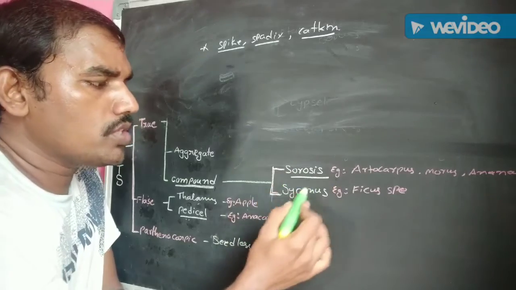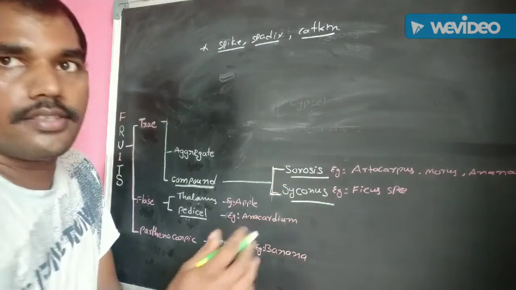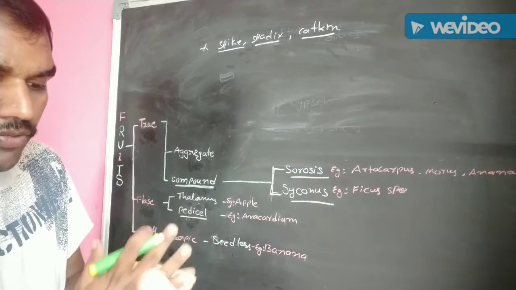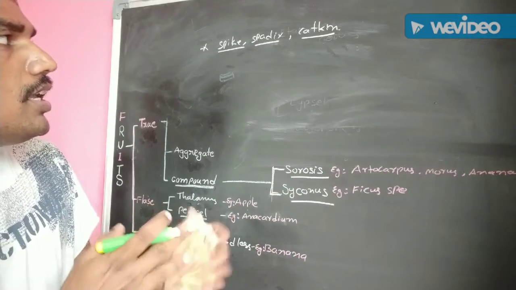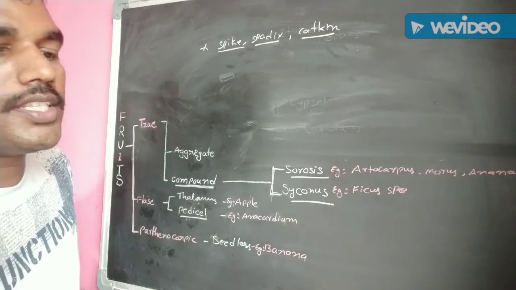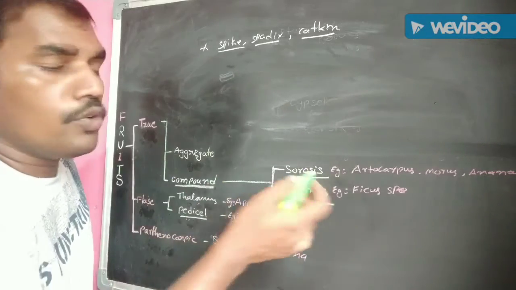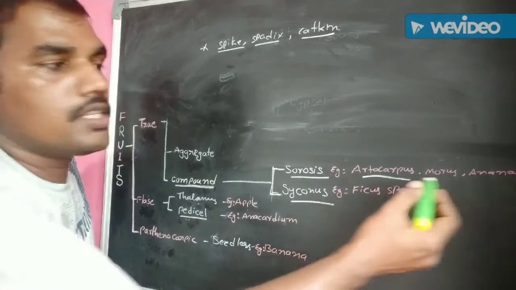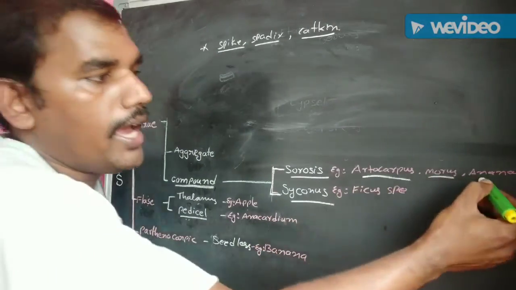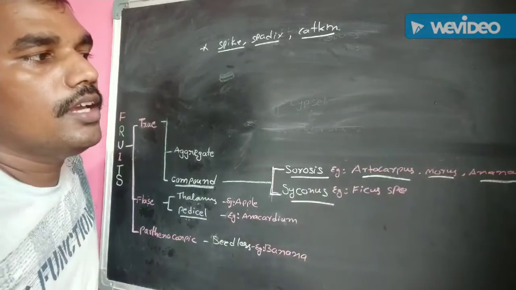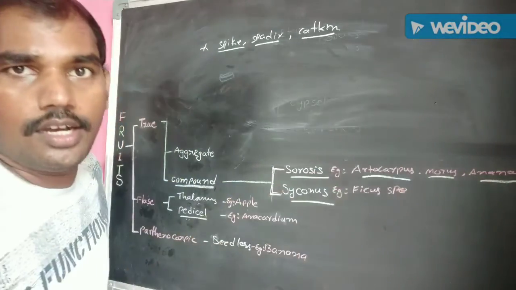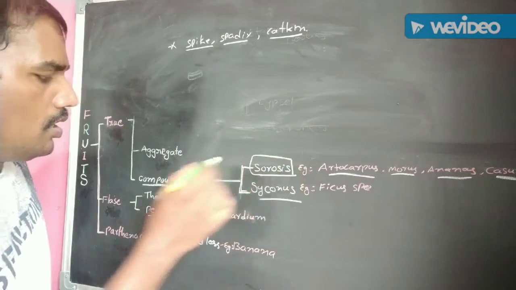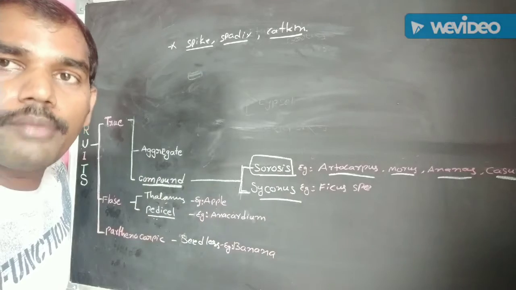They are sorosis and syconus. Sorosis is a multiple fruit which is developed from spadix, spike and catkin inflorescence. The fruitlets are not detached from each other. Some examples are Artocarpus, Morus, Ananas sativus, and Casuarina. These are the best examples of sorosis, composite or compound or multiple fruit.